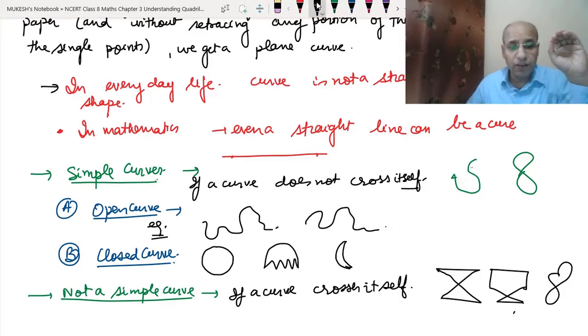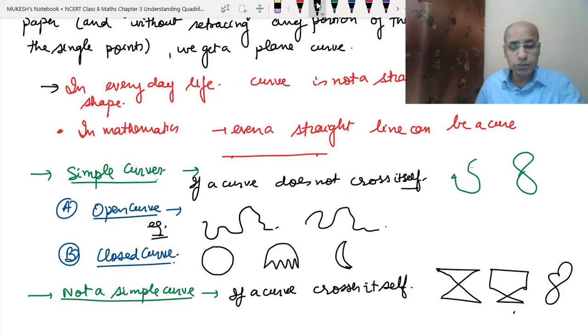So if it is open, that means the initial point and final point are not touching together, then it becomes an open curve. When the initial point and final point become one, okay, then it becomes a closed shape, that means a closed curve. And when the curve crosses itself, then it is not a simple curve.